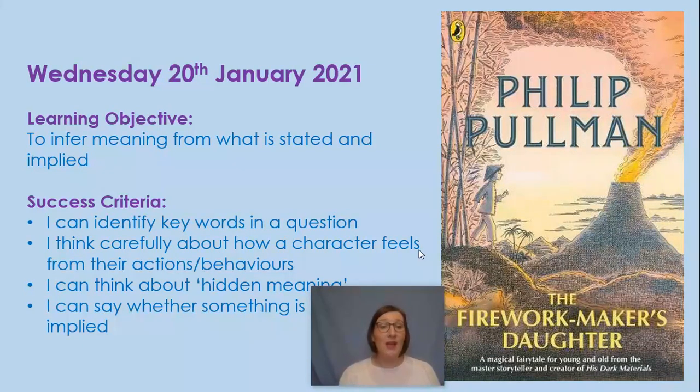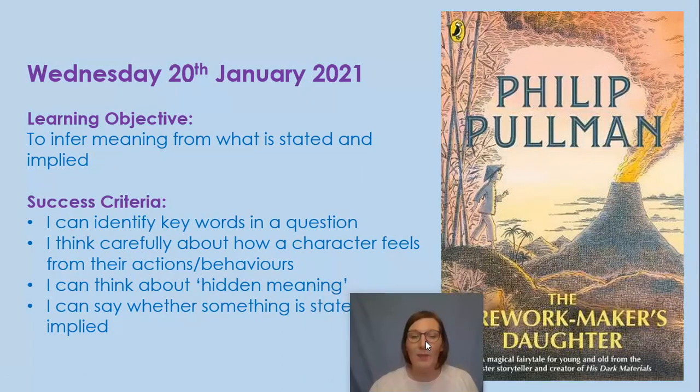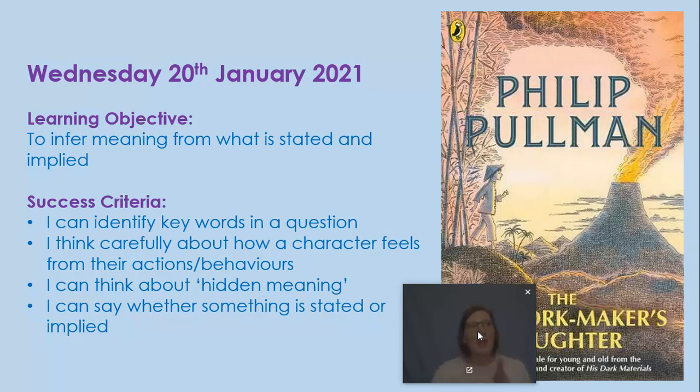Now, to be successful with this, we're going to need to identify the key words in the question, think carefully about how a character feels from their actions and their behaviours, and think about the hidden meaning as well, okay? Think about what somebody is not actually saying, but what are they trying to imply with the words that they have written. And also, can you say whether something is stated or implied? So do you remember, if it's stated, it's there clear in the text. If it's implied, it means that you need to carefully think, what is the writer trying to tell me? What do I need to work out?